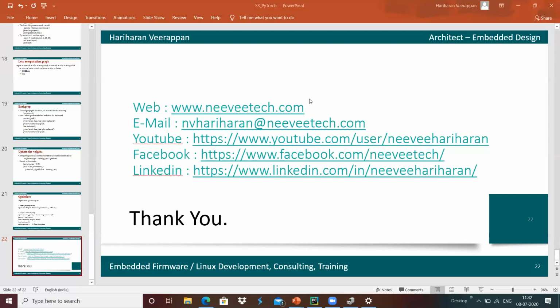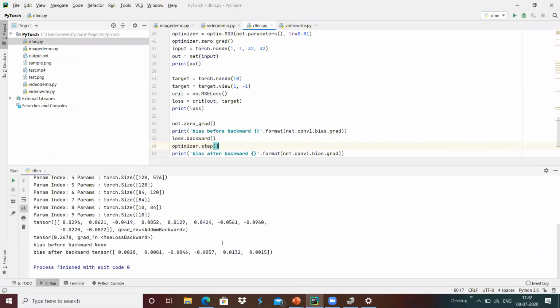Using that, whatever output we have received, we can use as input to plot.